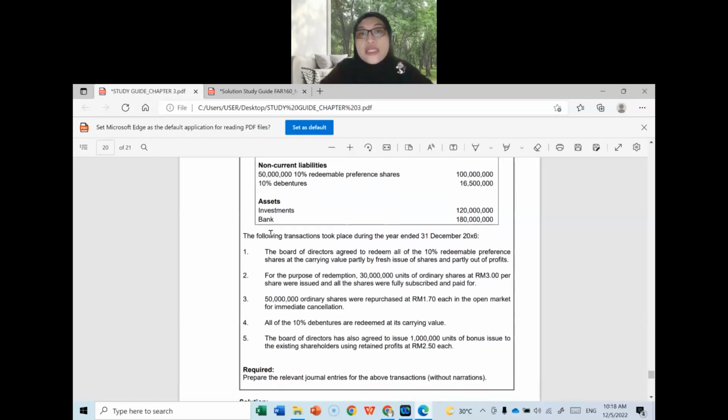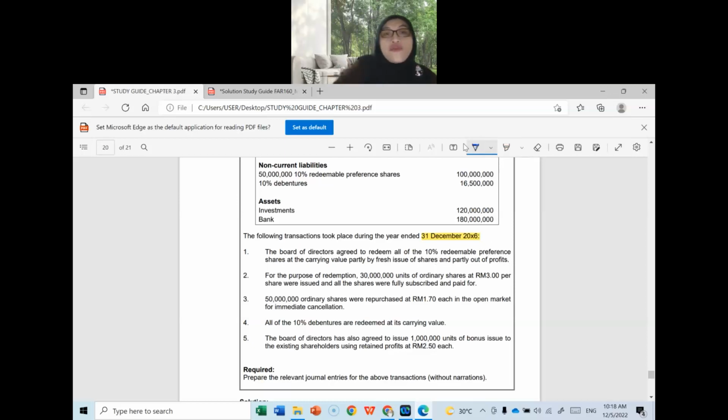Down here, you are given the additional information which refers to the transactions that took place during the year ended 31st December year 6. So you are going to make some adjustments accordingly. We have 5 additional information items down here. Let us read the transactions one by one. The first one: the BOD agreed to redeem all of the 10% redeemable preference shares at the carrying value, partly by fresh issue of shares and partly out of profit.